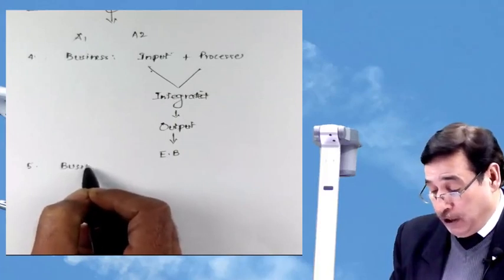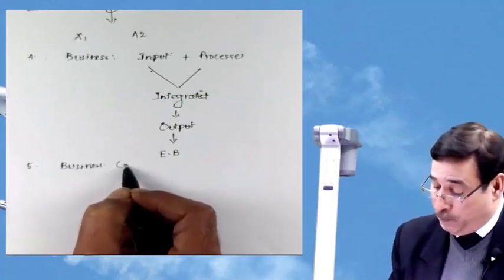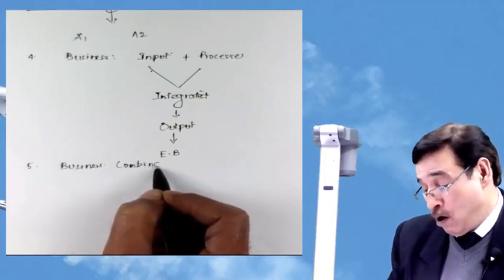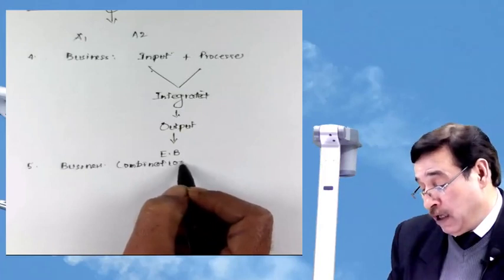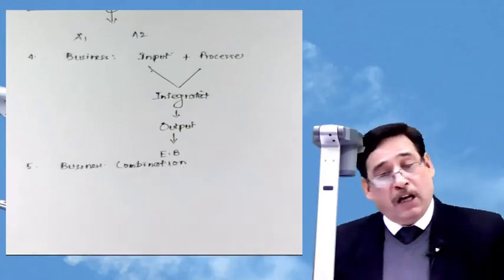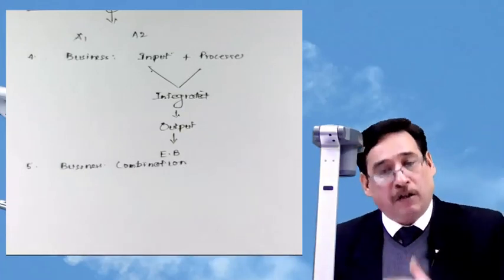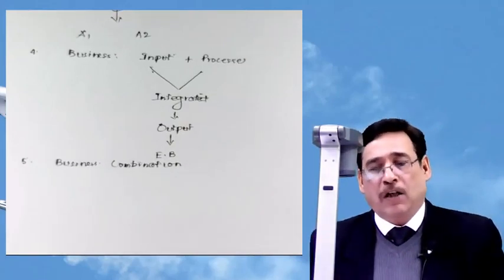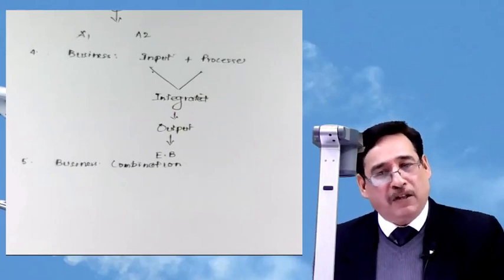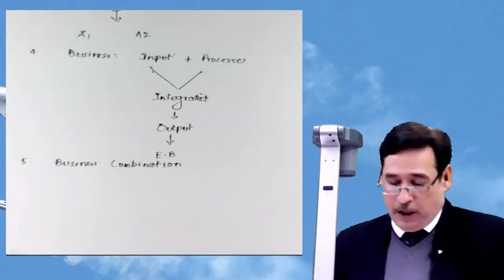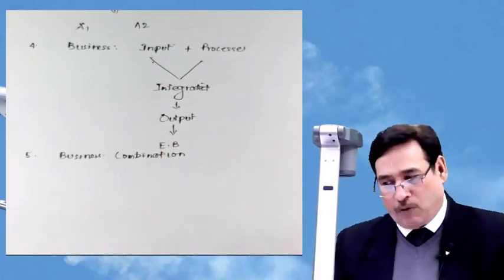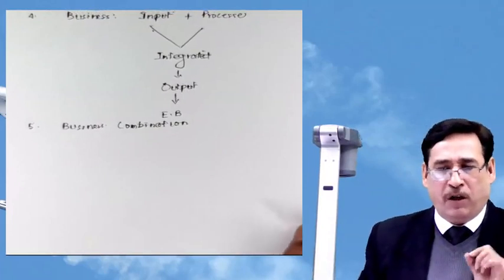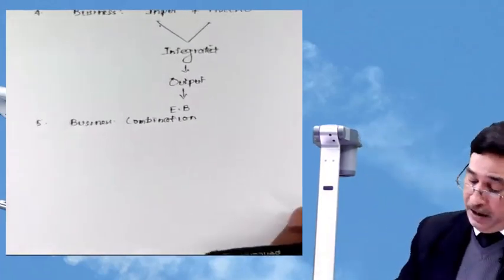Business combination means such transactions or events in which one entity acquires control over the other entity or entities, and those entities over whom the control is being acquired are meeting the definition of the business. Are you getting my point? That is business combination. You need not write at this particular moment. For God's sake, don't write. I am going to write each and every word later on. Don't worry about that. Correct?